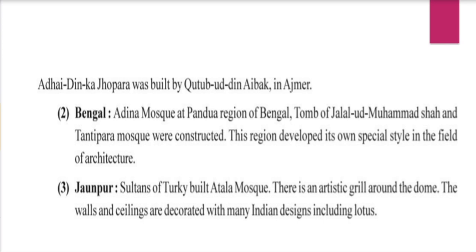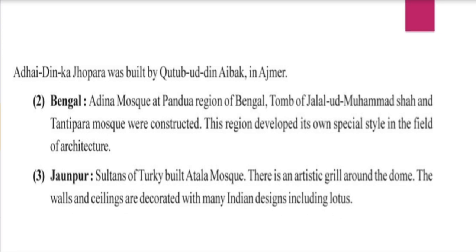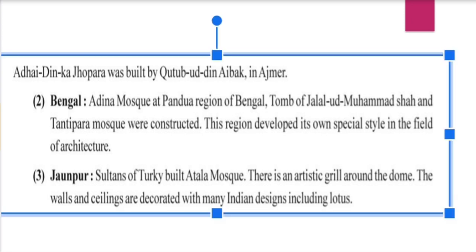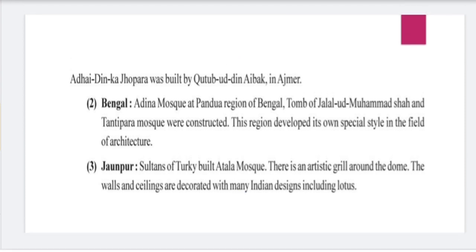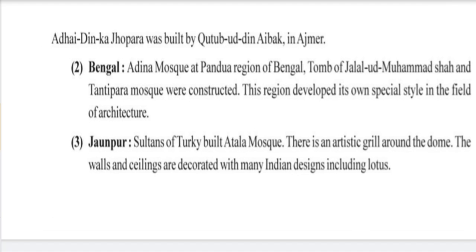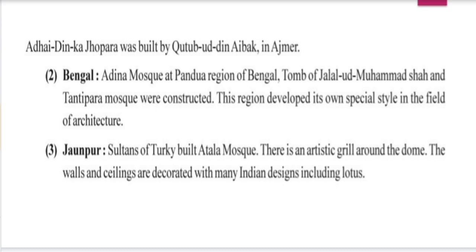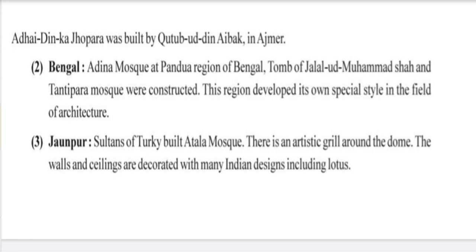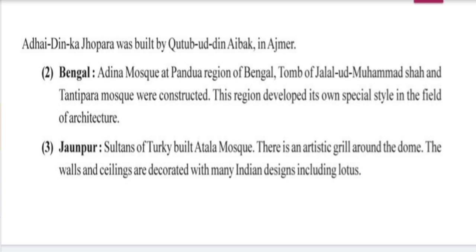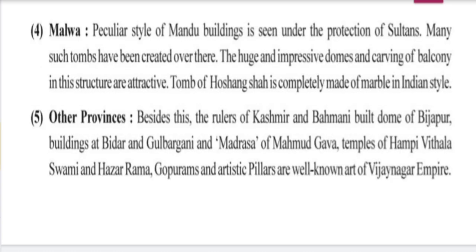Next comes Bengal, the Adina Mosque, built at the Pandua region of Bengal. Here we can also see the tomb of Jalaluddin Muhammad Shah, and the Tantipara Mosque was also constructed. Next, in Jaunpur, the Sultans built the Atala Mosque. So if Jaunpur is there, you have to match it with the Atala Mosque. Here we can see an artistic grill around the dome, and the walls and ceilings are decorated with Indian designs like lotus.